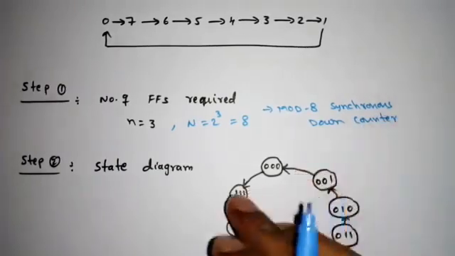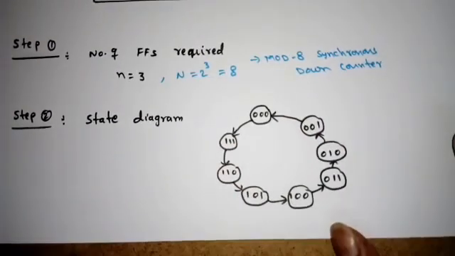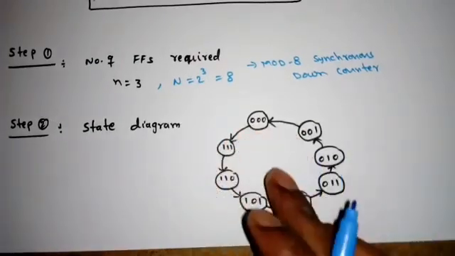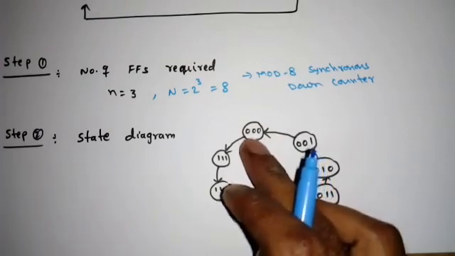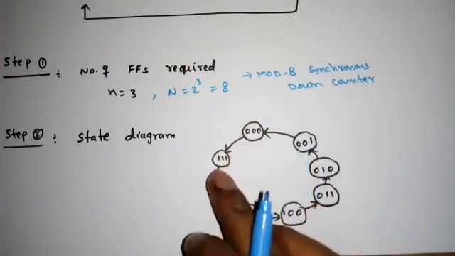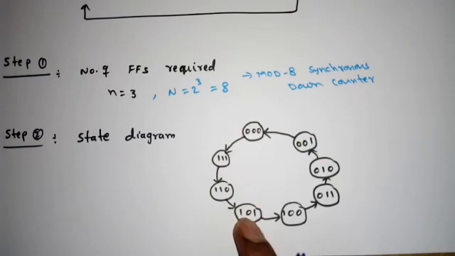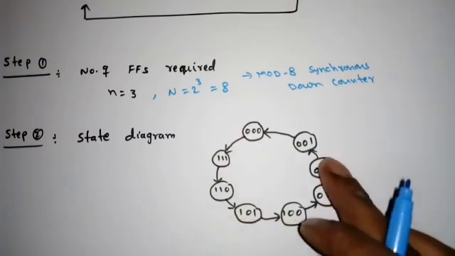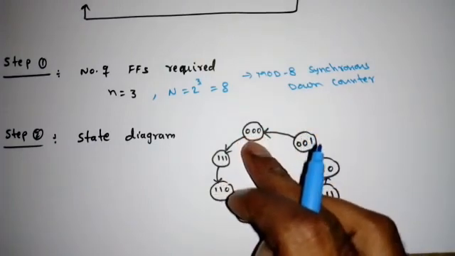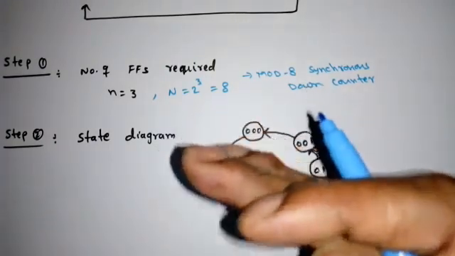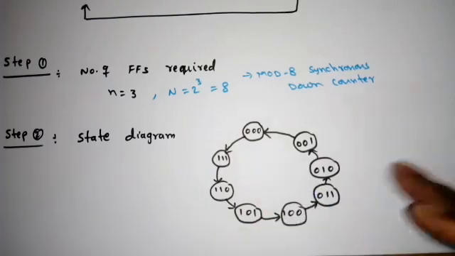Right. Next, what is the next step? Next step is state diagram. So what is the state diagram? From this only we can have the state diagram. So 000 initially, the next state will be 111, then 110, 101, 100, 011, 010, 001. After 001, it is coming back to 0 again. So that's why it is called modulus 8 synchronous down counter.